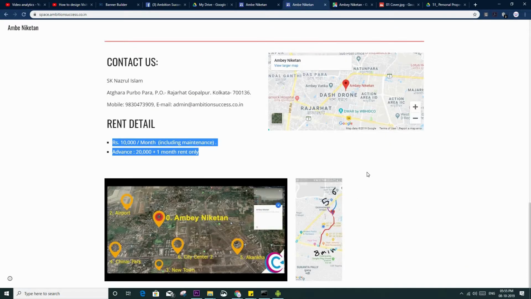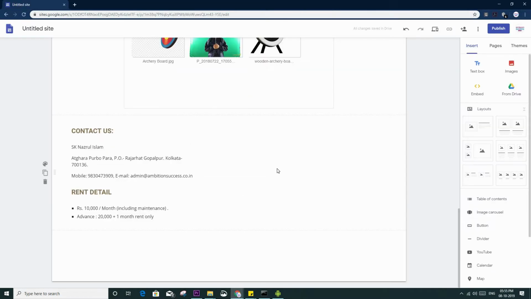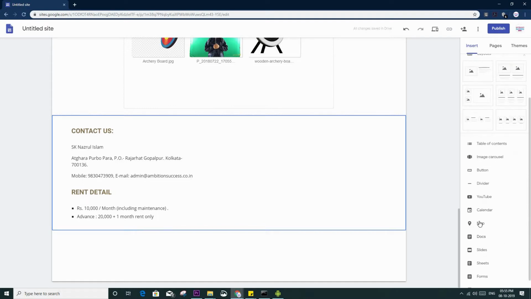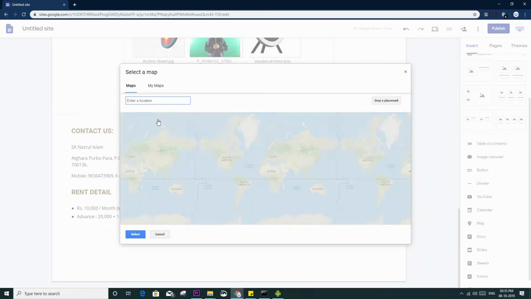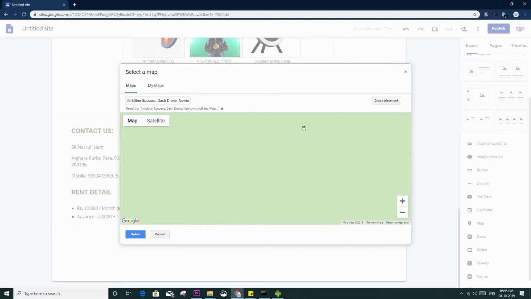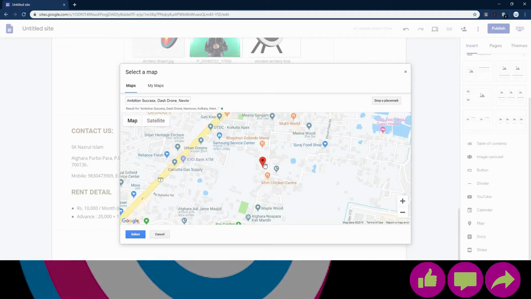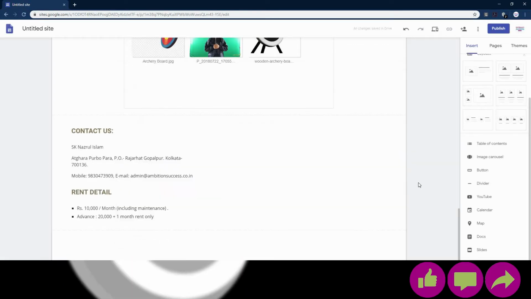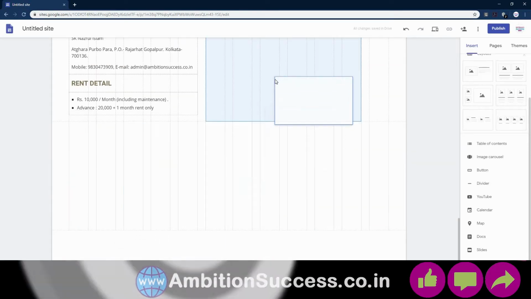Okay. Now I have this map. So there are so many ways to insert a map. So what I will do, for example, I will insert my property site, which is this one. So this one, and I will select. So it will come here.